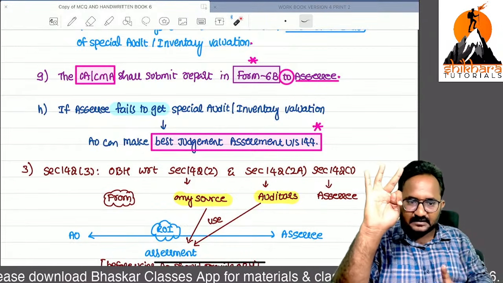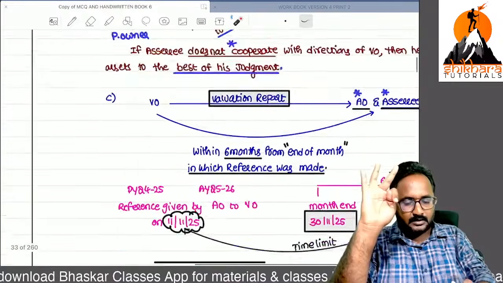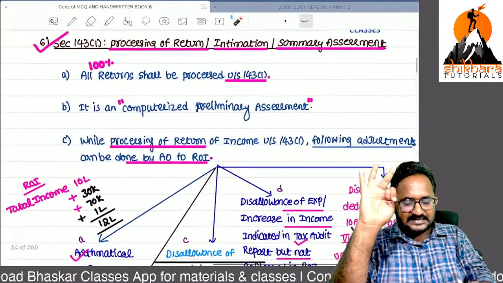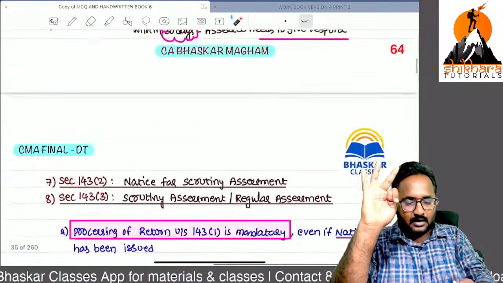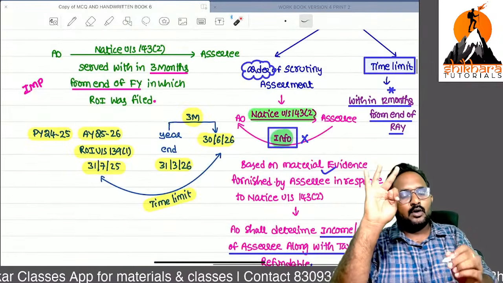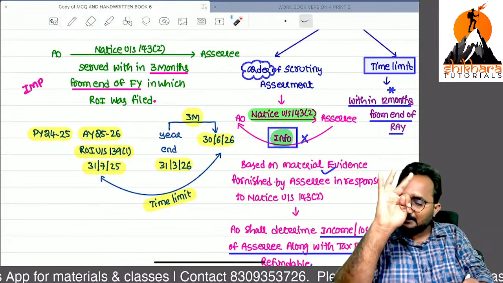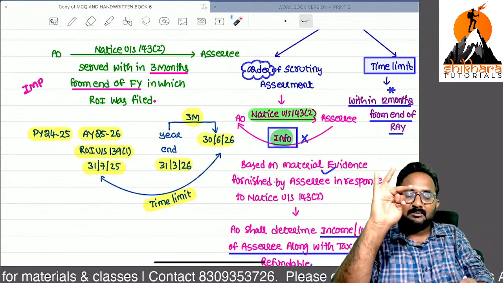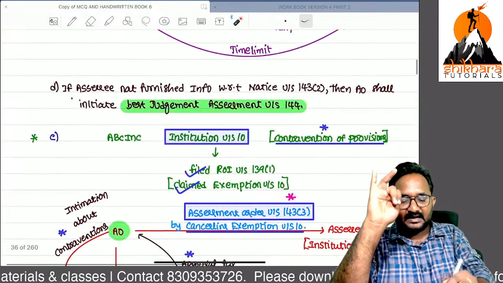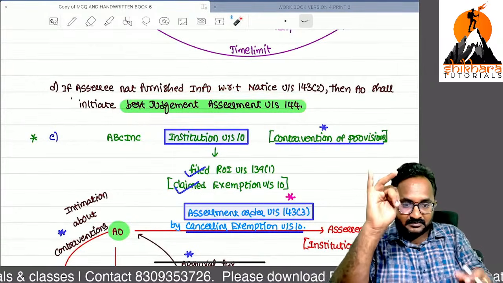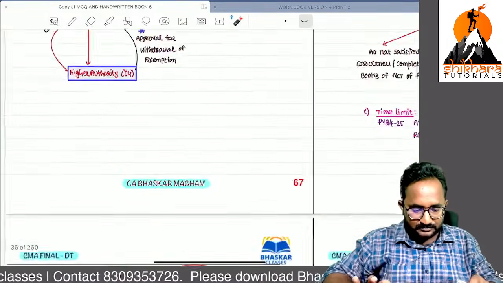Best judgment assessment. Third one, AO sends the notice under section 143(2). For that you have to give the response. If you are not giving the response, AO will start which assessment, ma? Best judgment assessment. 3 cases already over. That is all we have in 144.